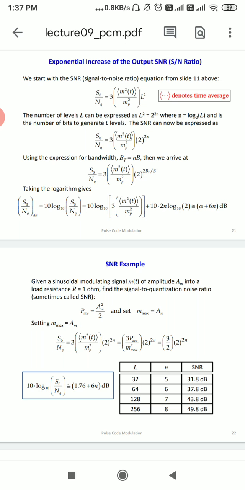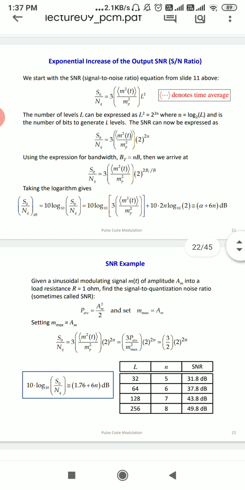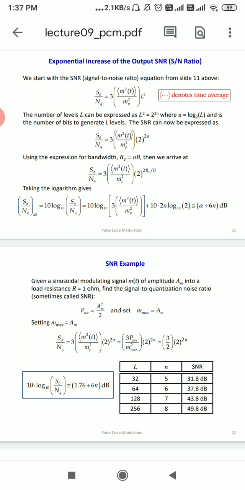If there is no input to the quantizer, the output of mid-tread will be 0, and the output of mid-rise will be plus or minus delta by 2. The number of quantization levels in mid-rise will be even, but for mid-tread it will be odd.